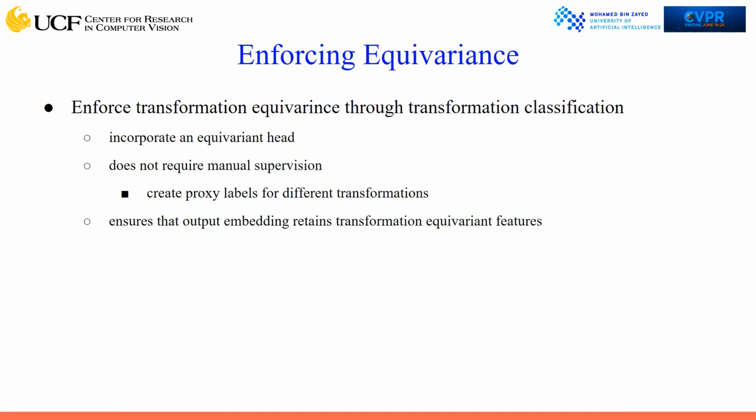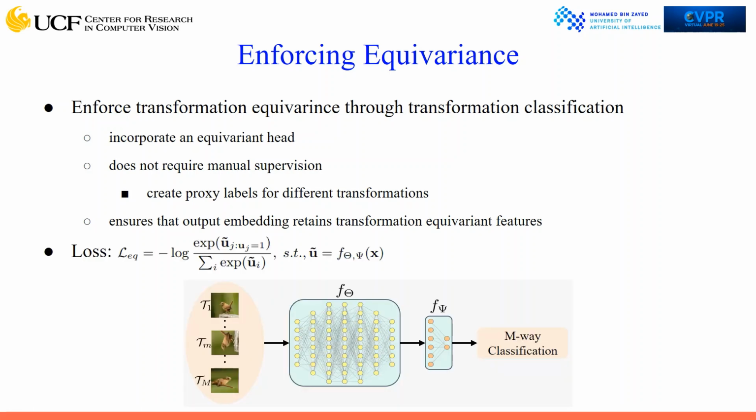We enforce transformation equivariance through transformation classification. We create proxy labels for different transformations. The transformation classification task enforces the network to retain transformation equivariant features. The objective function and architecture are provided below.